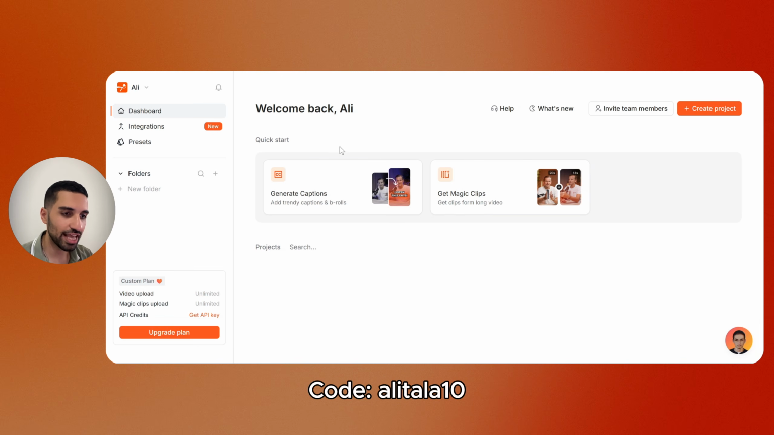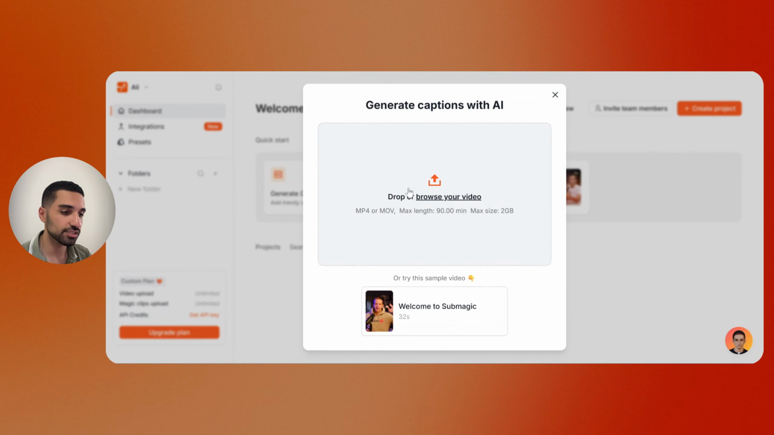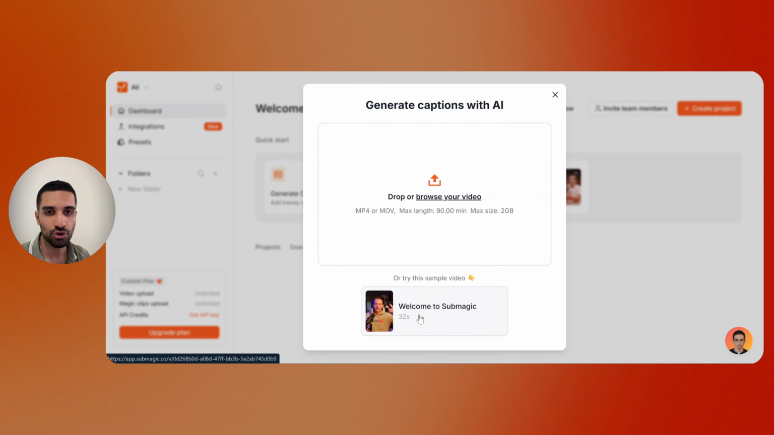So right now I'm in my dashboard, and here we can basically do 2 things. We can generate captions and add trendy B-rolls to our video, and also we can use this Get Magic clip, which is basically converting your long form video into different viral short videos. So first I'm gonna start with generating captions. Just click on here. So now you can just drop your video and start editing your video, or here they are saying that try this sample video. So as for demonstration, I'm just gonna use this sample video just to show you how everything works.